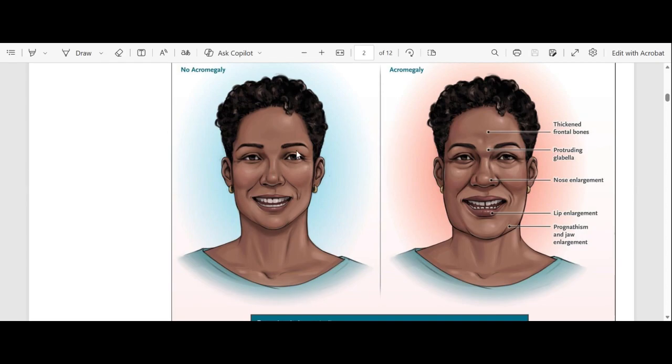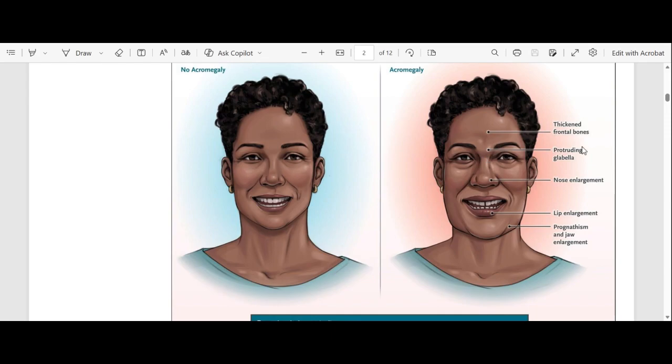Okay, so this is acromegaly. This is a normal person without acromegaly, and the other picture is a person who has acromegaly. Can you see the person has a thickened frontal bone here, and also the protruding glabella, just in between your eyes here?